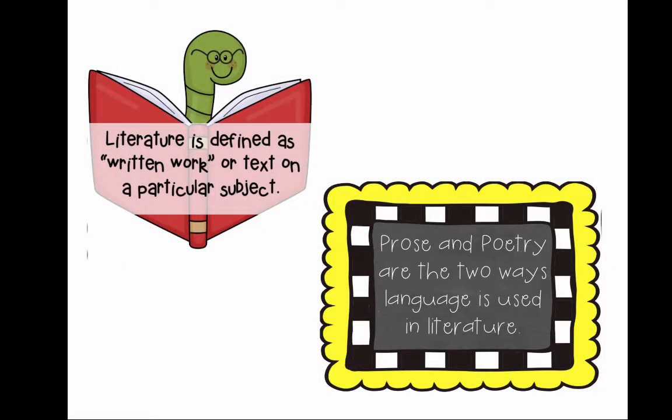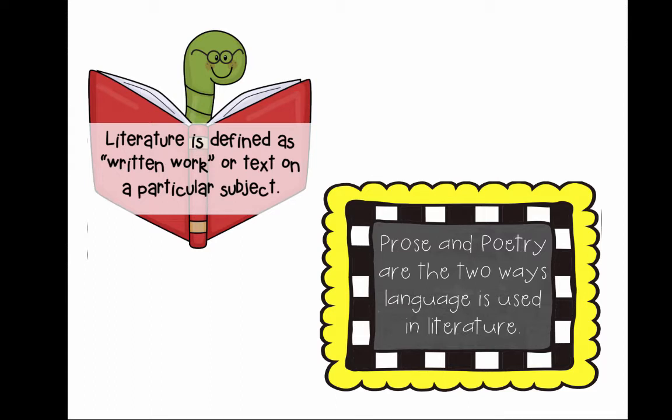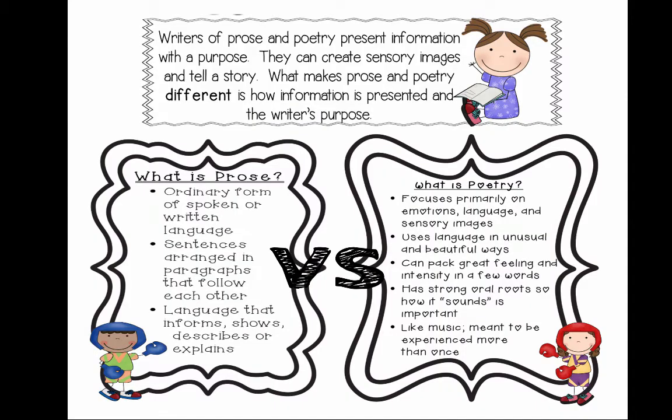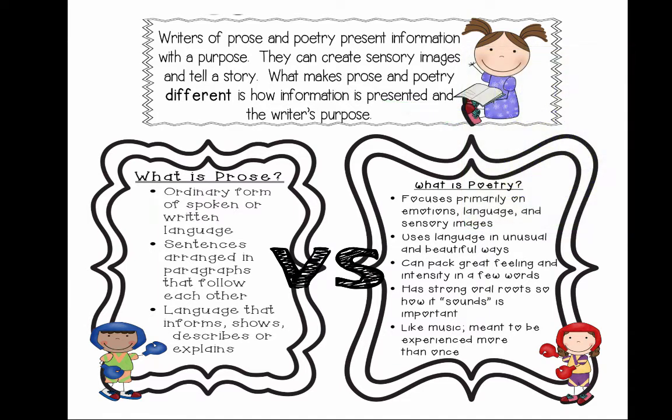So a quick review of literature, which really is just defined as written work or text on a particular subject. So in other words, it's anything we read. And then prose and poetry as the two ways language is used in the literature we read. Now, prose and poetry have purpose, and we know that we can read something that's intended to persuade us, inform us, or entertain us. Poetry and prose can both do that.